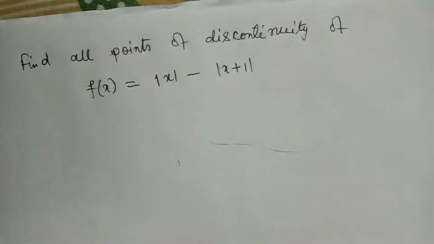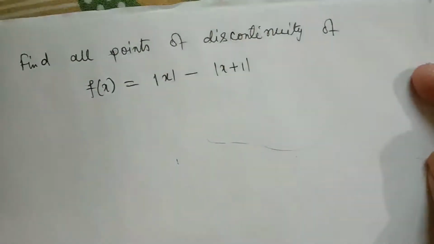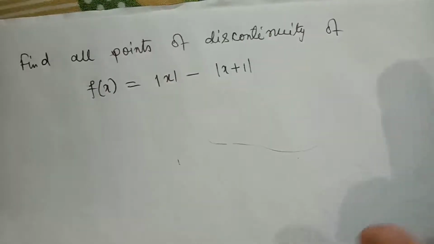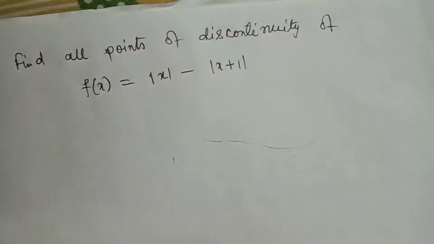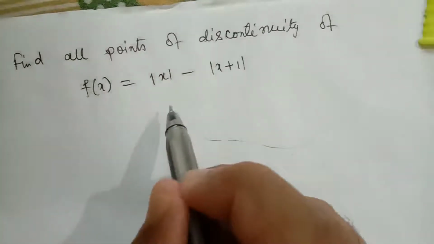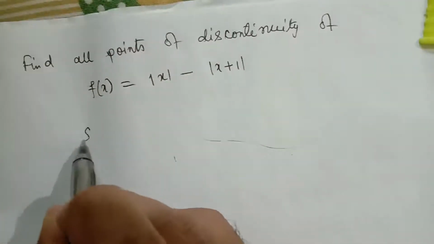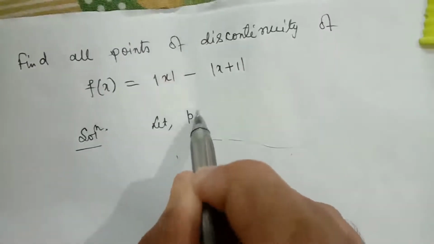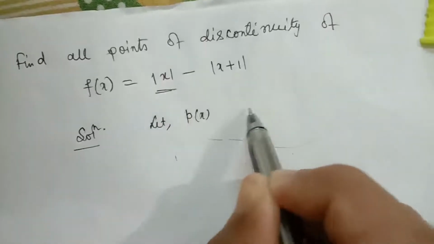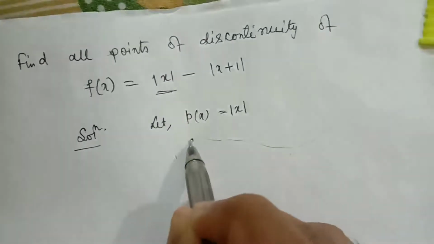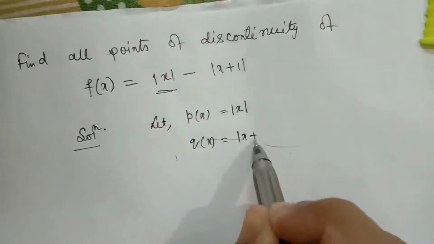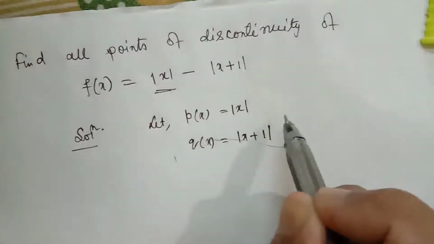Our next question is, find all points of discontinuity of f(x) equal to modulus of x minus modulus of x plus 1. Now we can solve this in two different ways. If we consider the first function, modulus of x, as p(x) and the second function, modulus of x plus 1, as q(x), we know a modulus function is continuous everywhere.